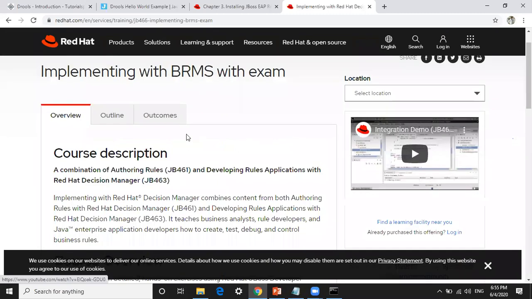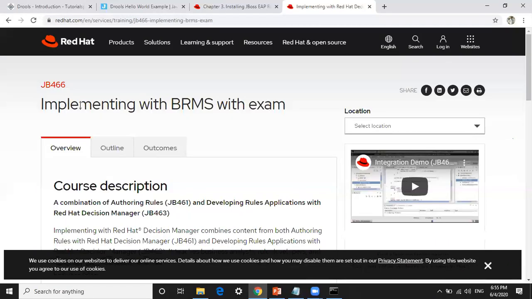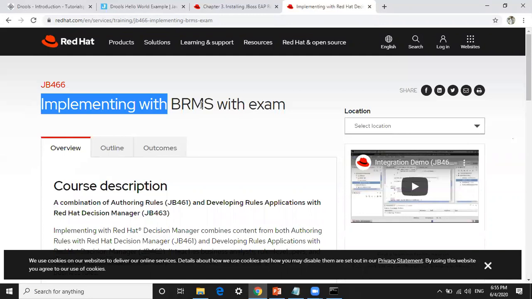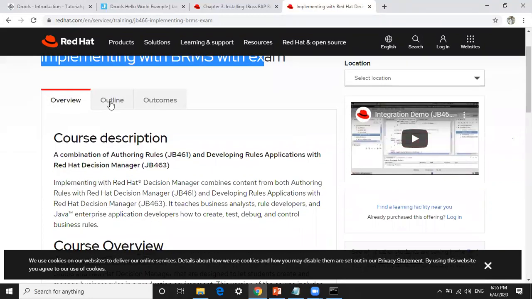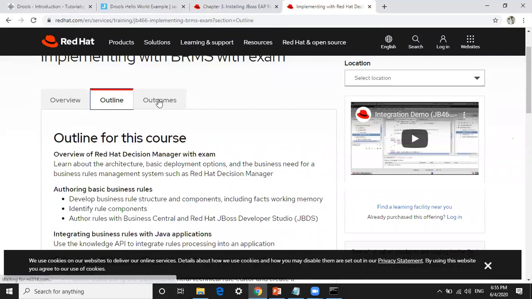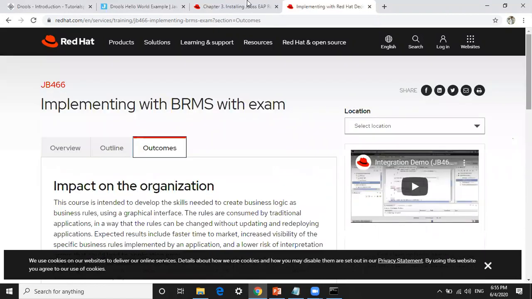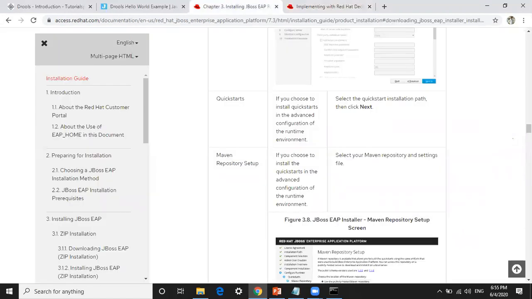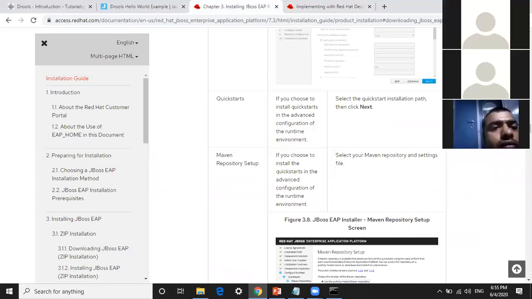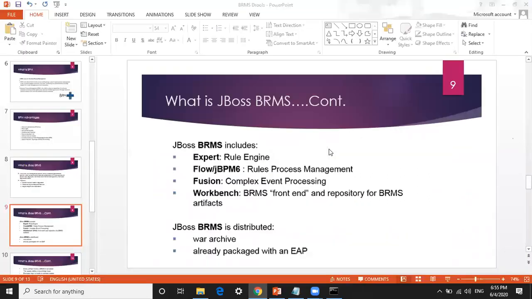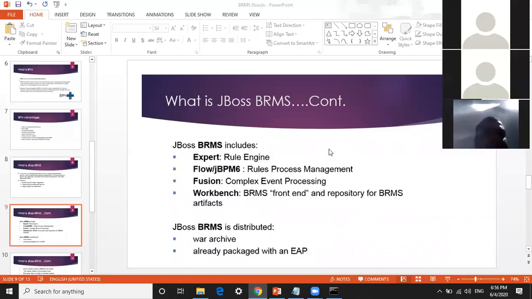You can learn from Red Hat as well. They also provide some basic examples and an outline of that course. So you just need that particular jar and installer. That's it from my side.